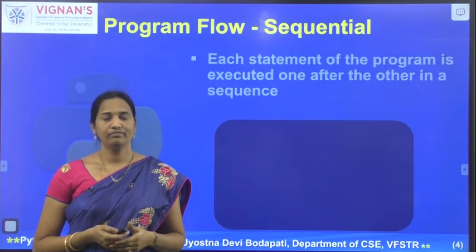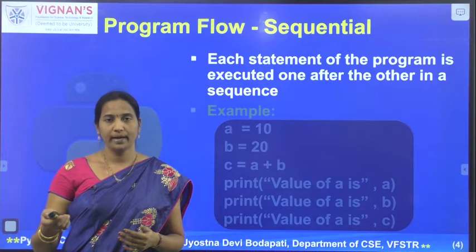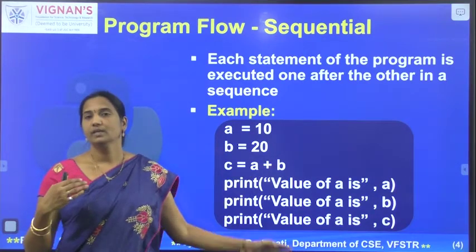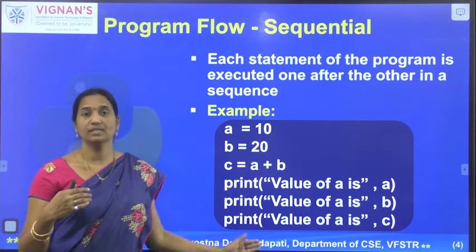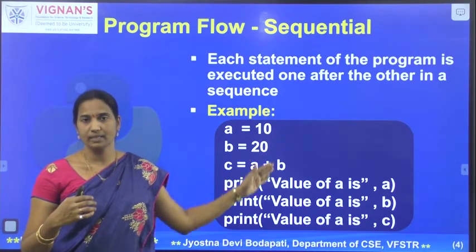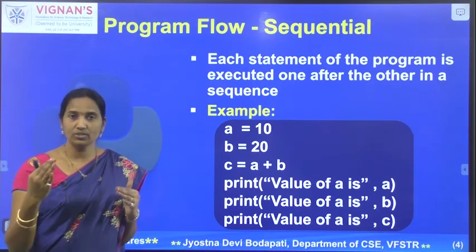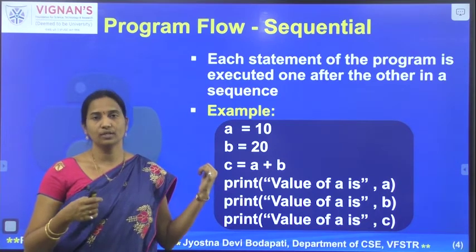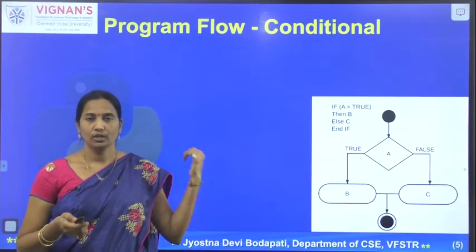If we look at the sequential flow of control, each statement in the program is executed in a sequential order. So if you consider this code snippet, the first statement is executed first, then the second statement and the third statement, so on and so forth till the last statement. That is, in sequential flow of execution, all the statements are executed in the sequential order one by one without any alteration in the flow. Such a control structure is called the sequential control structure, and we do not need any special support of the programming language to achieve that.